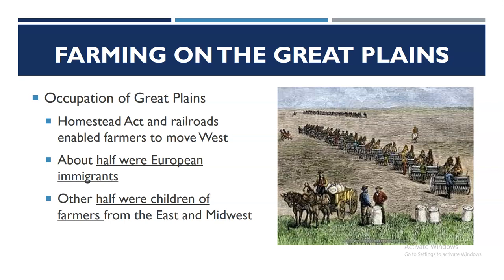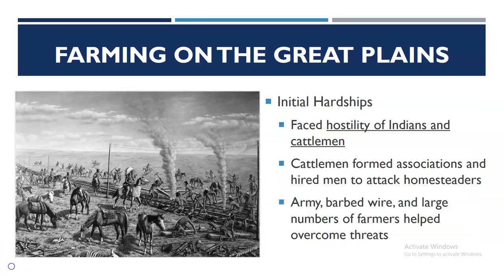About half of these settlers were European immigrants. The other half were children of farmers from the East and Midwest. Farming on the Great Plains. Many of these farmers faced hostility of Indians and cattlemen. These initial hardships forced many cattlemen to form associations and hire men to attack homesteaders. The army, along with barbed wire and large numbers of farmers, helped overcome these threats.